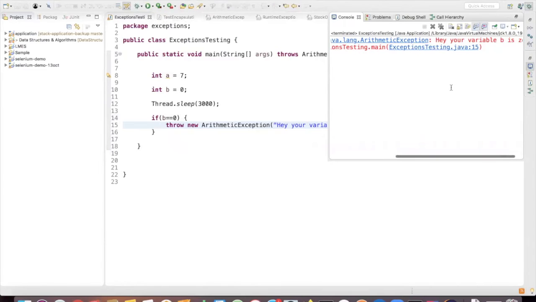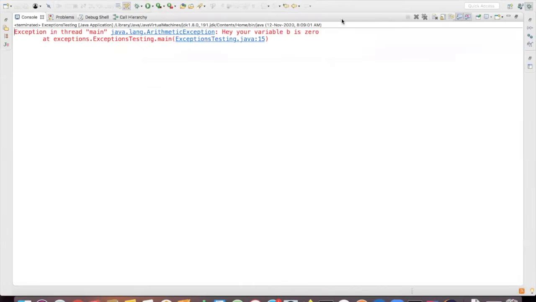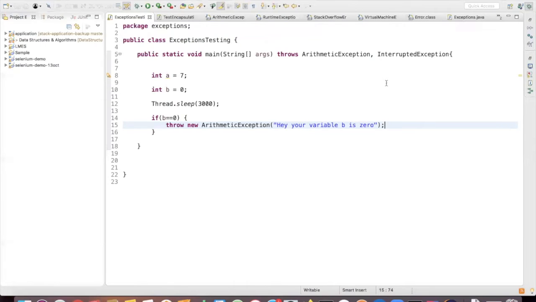It's throwing, right? If you open the console, it is throwing the arithmetic exception. Now it's saying, hey, your variable b is zero. Now we will know for sure, okay, we have handled the exception even more nicely in our particular project. So this is also possible, right? We can throw the exception also.